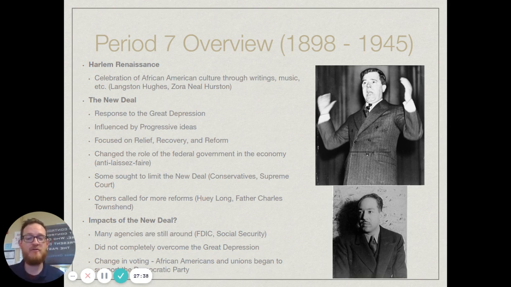Other impacts of the New Deal: you are going to see a change in voting during this time. To this point in history, African Americans had typically voted for the Republican Party because that was the party of Lincoln. And during this time, you're going to see African Americans and unions begin to support the Democratic Party. And this is what is going to be known as the New Deal Coalition. This was a shift of groups that had previously voted maybe Republican, now becoming solidly Democratic voters.